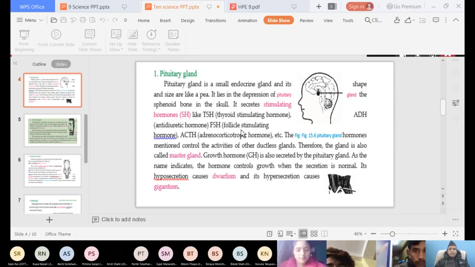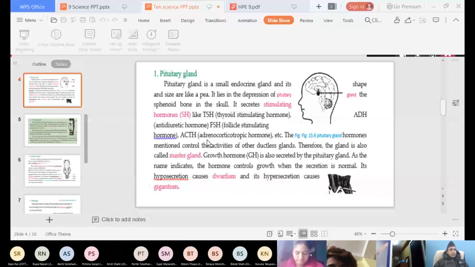I'm just repeating, and it secretes hormones like thyroid stimulating hormone, antidiuretic hormone, follicle stimulating hormone, and adrenocorticotropic hormone.